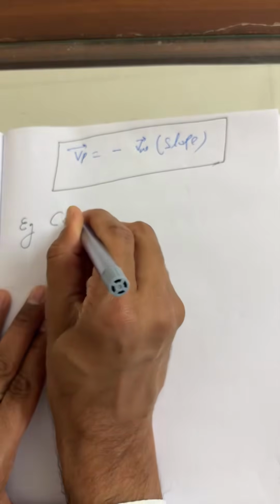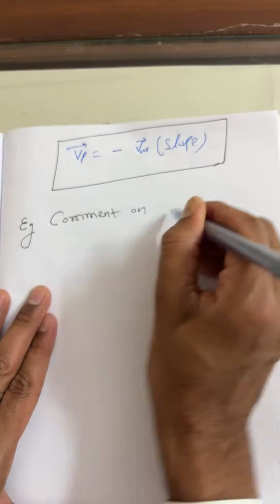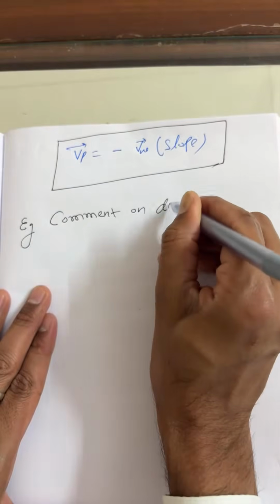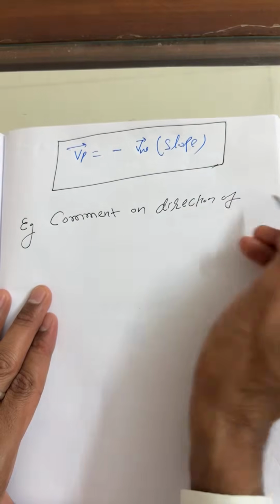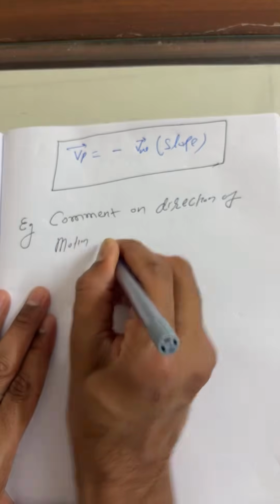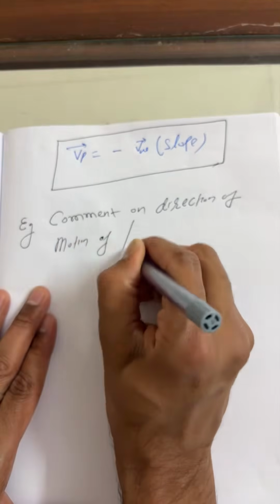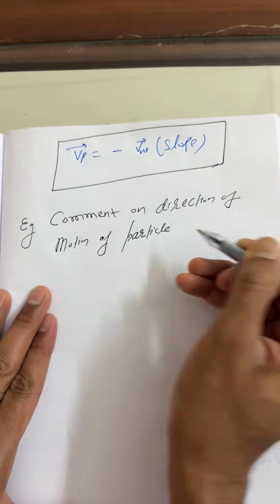Comment on the direction of motion of particle. That much only.